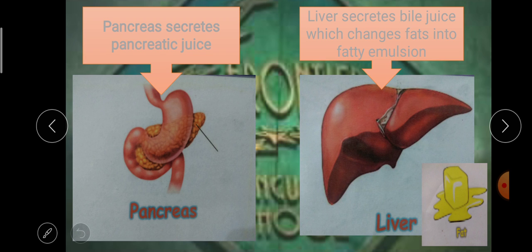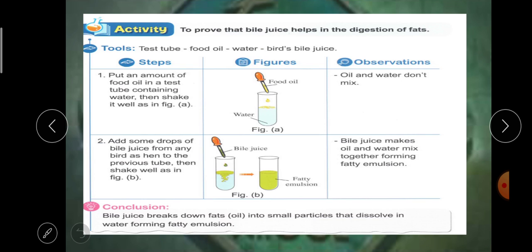How does it happen? Let's see an activity. In this activity, first, we put an amount of water and some oil in this water, in this figure. What did we notice? We noted that oil and water don't mix. They are separated. After that, we bring bile juice from the liver of a chicken. Inside the liver of a chicken, there is a small black bladder. This contains bile juice. It's dark green.